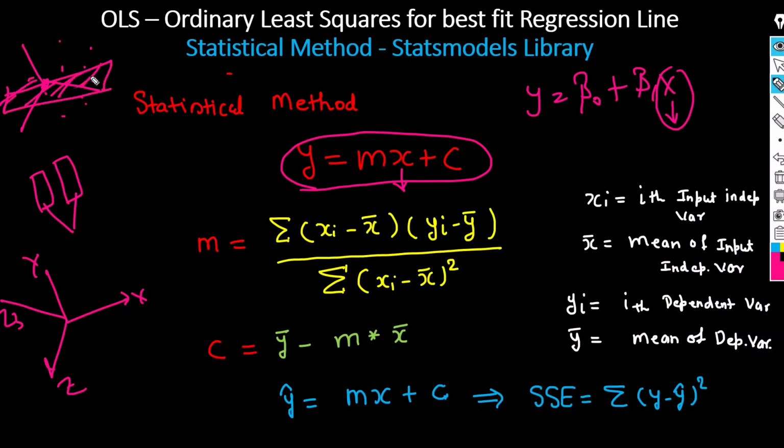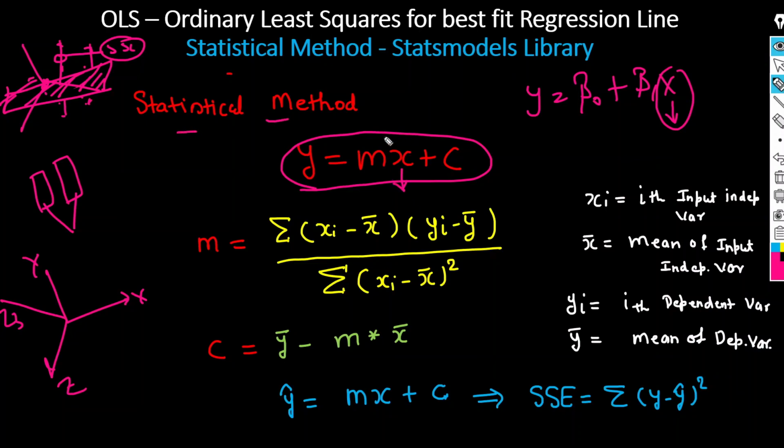This is your plane, right? Then we will try to find the distance between the data point and the plane, and that distance will be used as your SSE, and that SSE we have to minimize in a three dimension or multi-dimensional linear regression model. So let's understand how we can use the statistical method to find the best fit line.